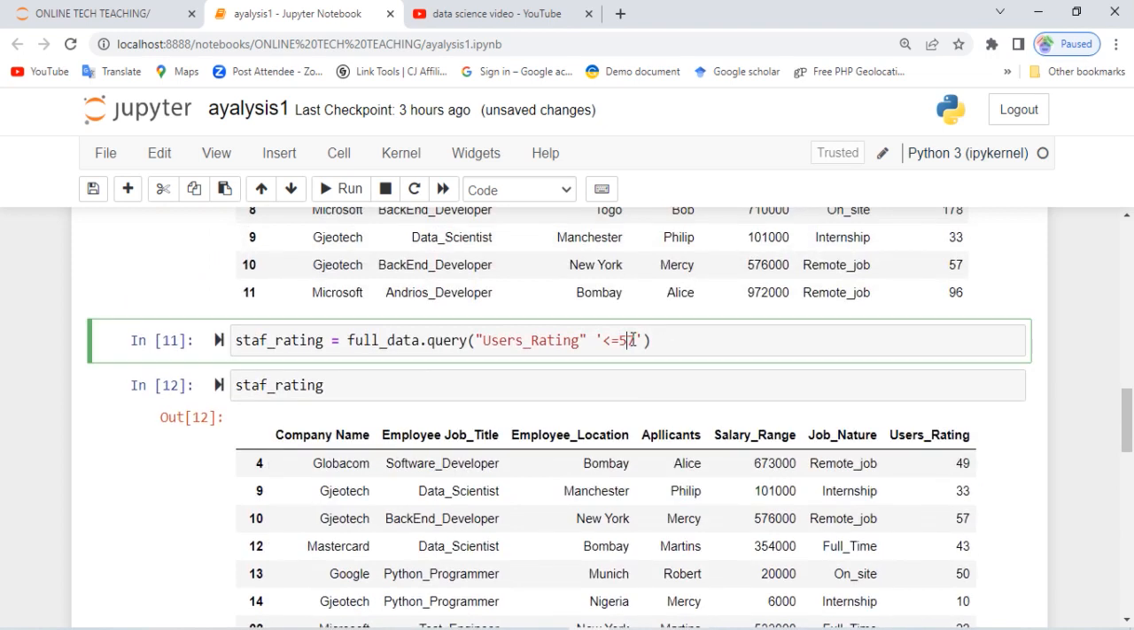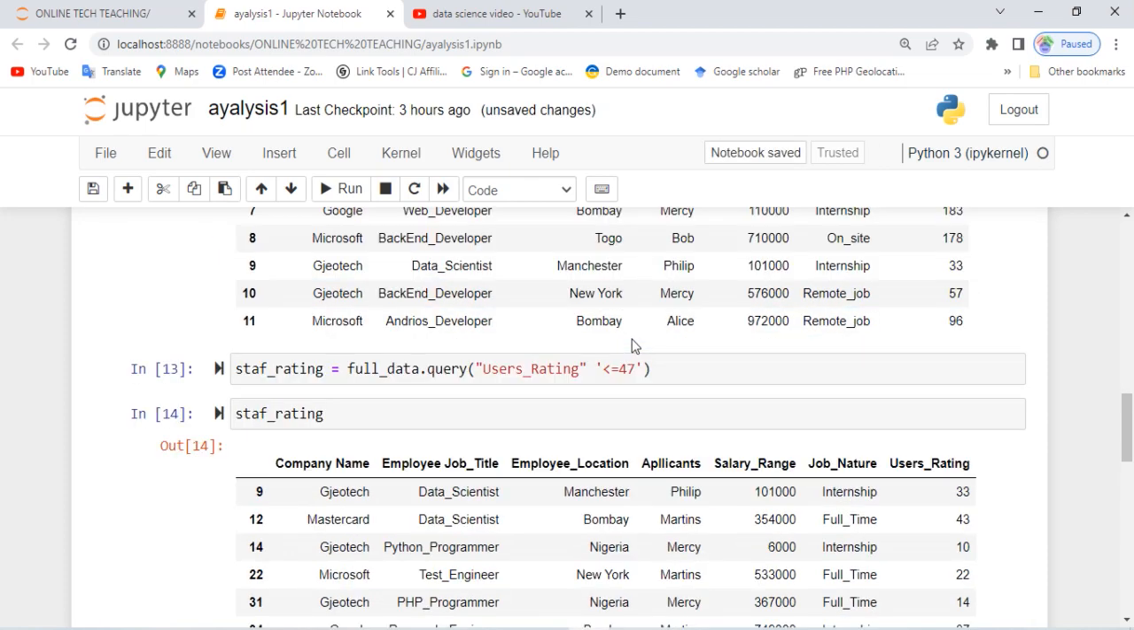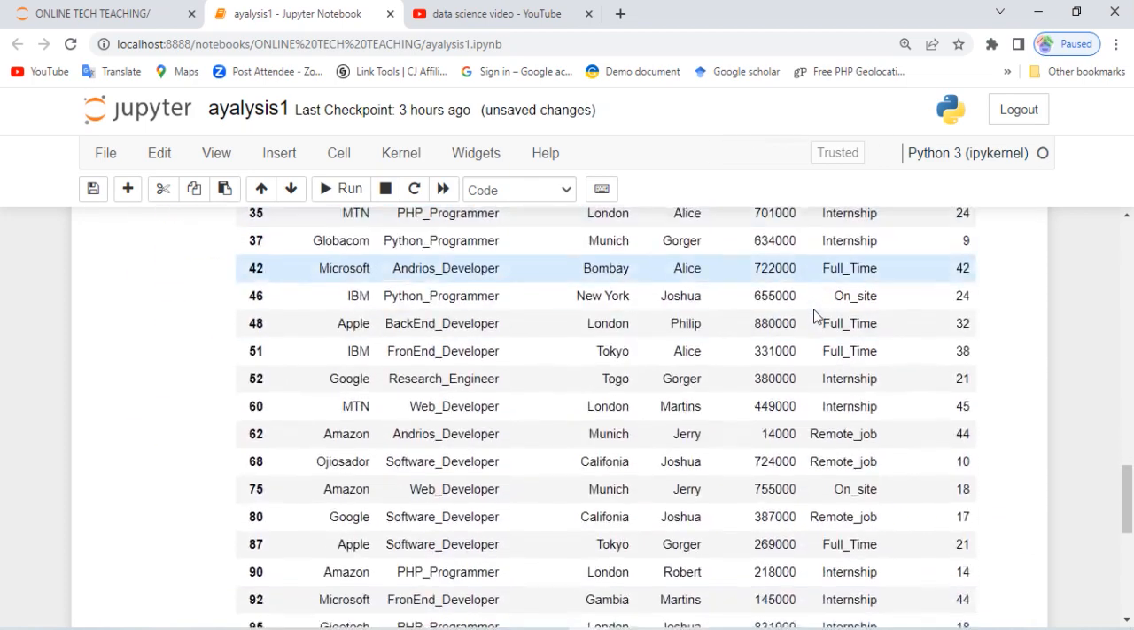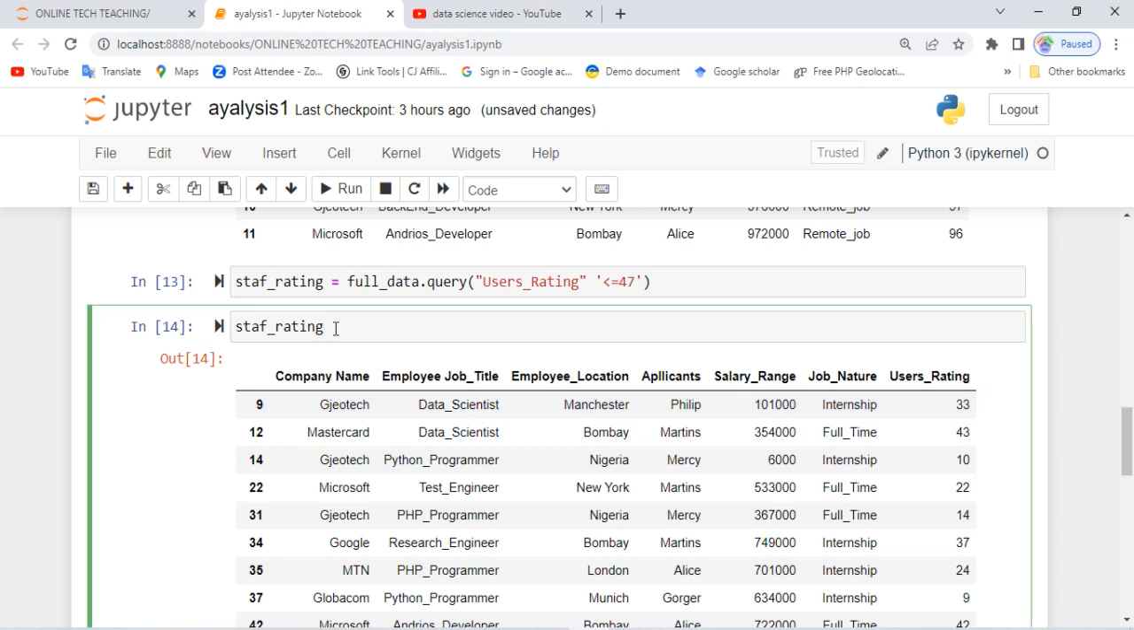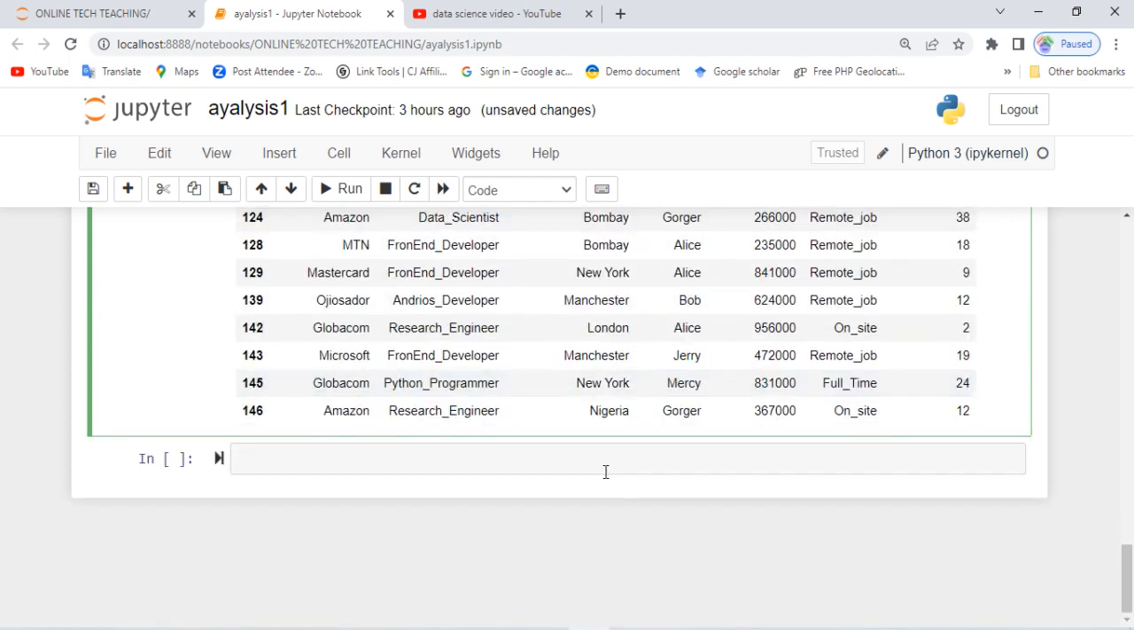Rating. If I say within the range of a rating of 47 and run this code, you see, the number has also changed. The column has changed. Before, it started from 49, right? Now it has started from 9.